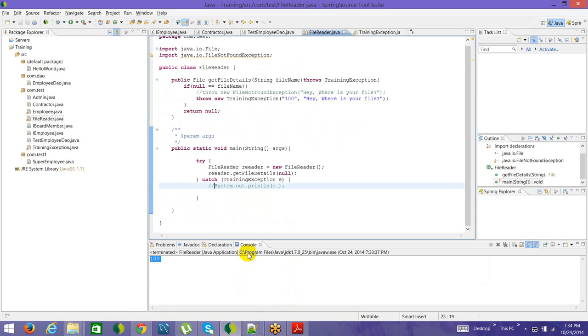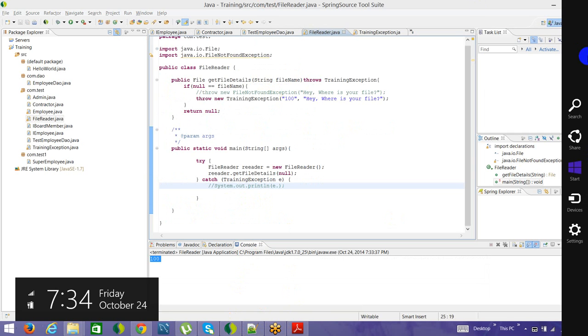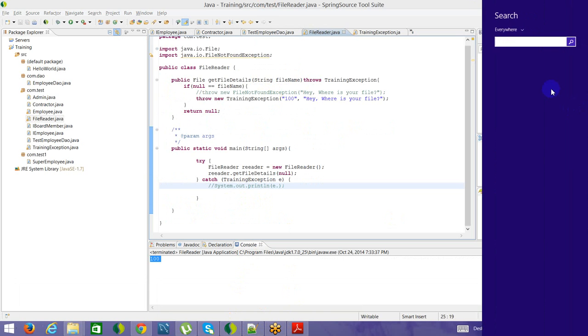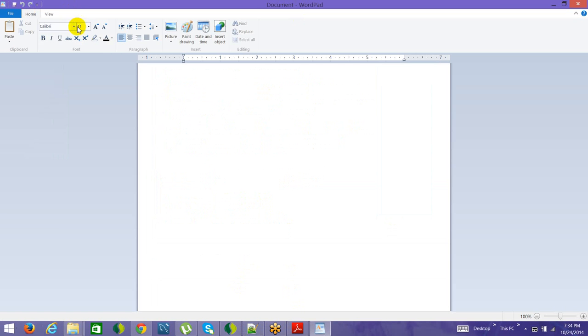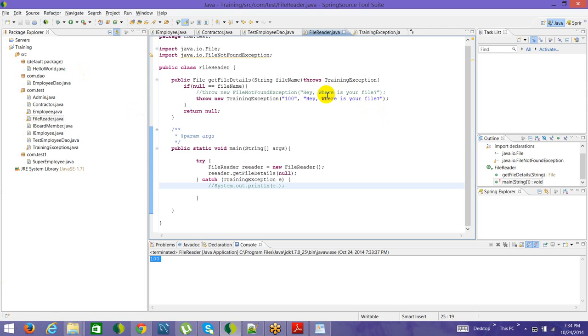So there are two keywords here. One is the throws keyword, and the other one is the throw keyword. If you come here, you see the subtle difference in this example itself.